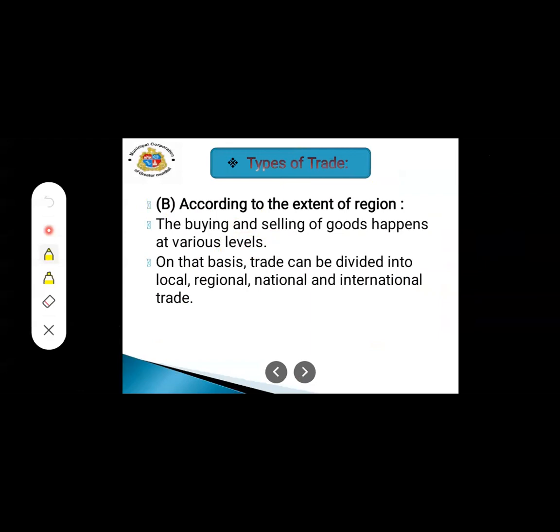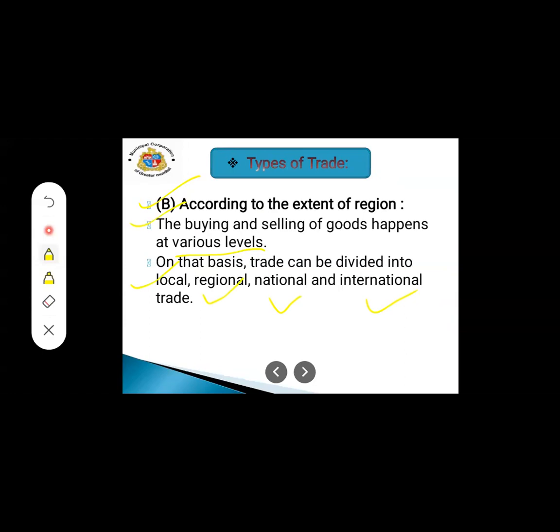Now, the second type of trade. According to the extent of region, the buying and selling of goods happens at various places. Why have they said here at various places? Because the trading is divided into local, regional, national, and international.